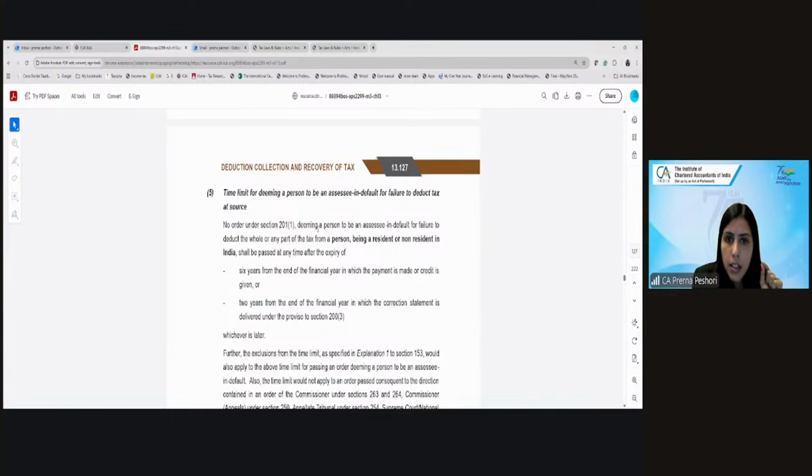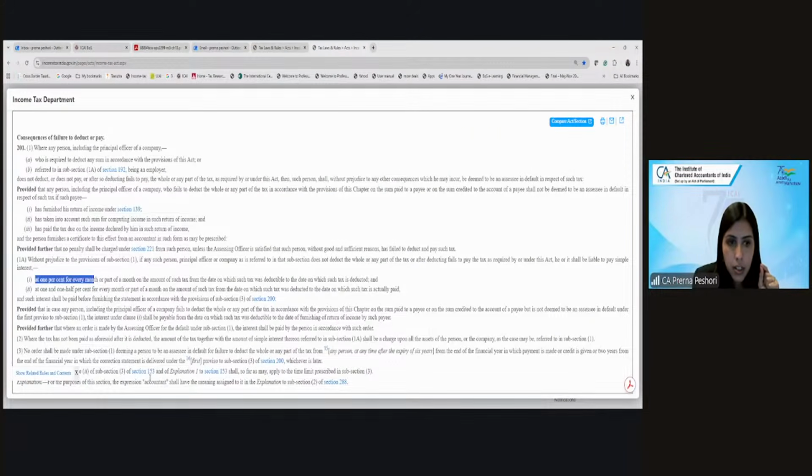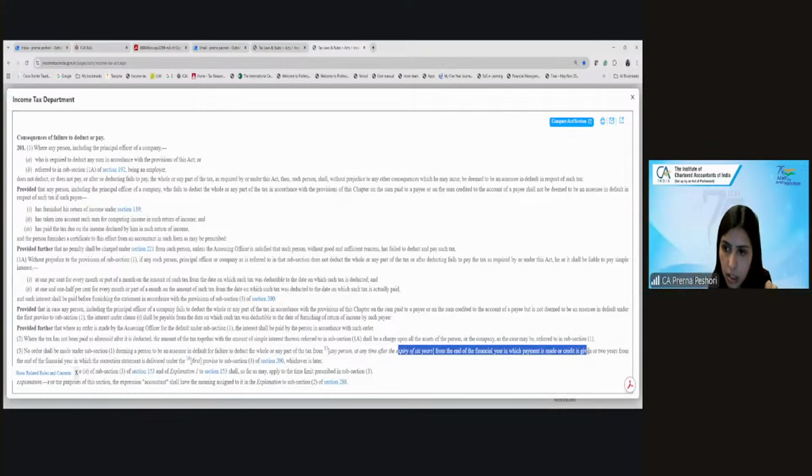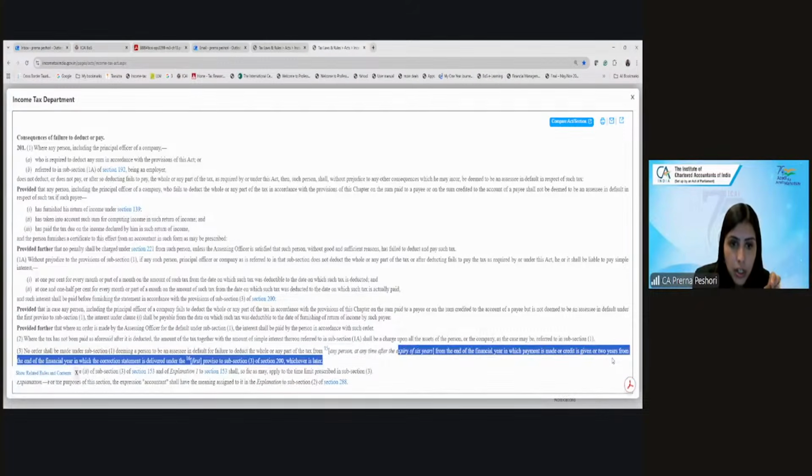So, they say that this order, either in the case of a resident or non-resident, the maximum time limit, if you look at here, is 6 years from the end of the financial year in which the payment is made or credit is given, or 2 years from the end of the financial year in which the correction statement is delivered under the first proviso to 203. So, under 203, you can file a correction statement. We just now discussed, right? So, what is the time limit?